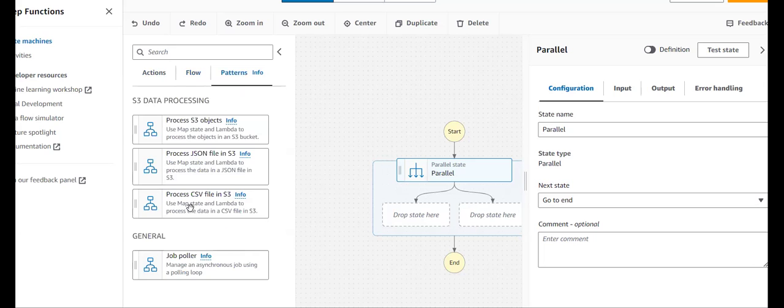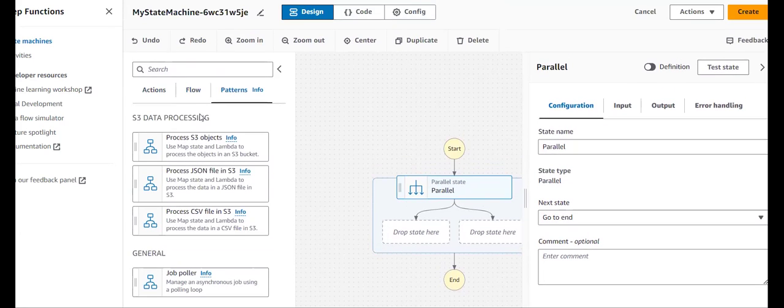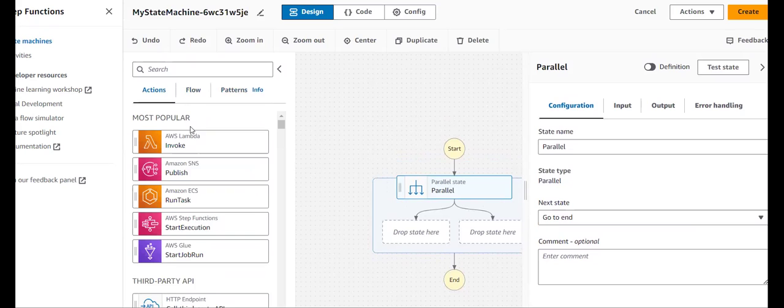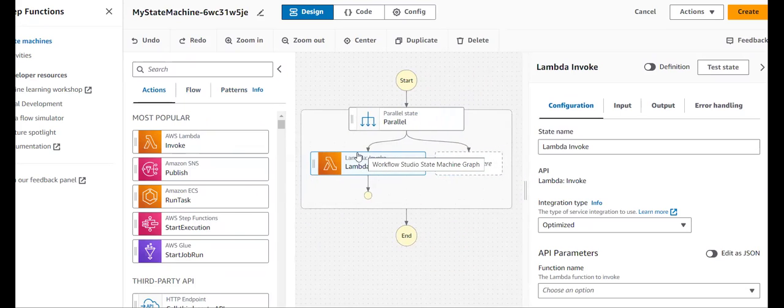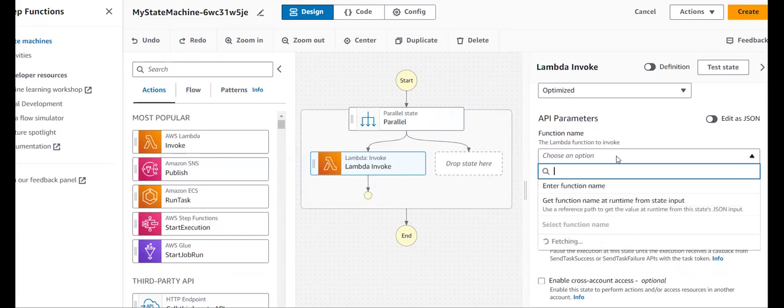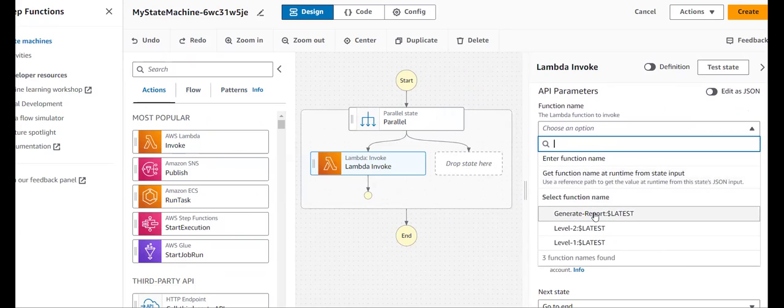You also have some predefined patterns. You can use them to process your files in S3 whenever you require. Currently, we are moving ahead with processing the data which is present in the Lambda function, so I'm just picking and placing here. I'm expecting to do two things. Here I want to place the Lambda function, and by using this Lambda function, I want to generate that report and store it inside my S3.